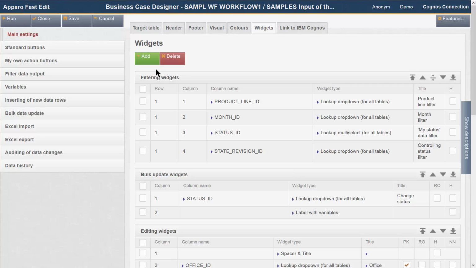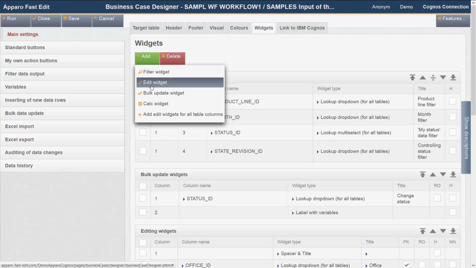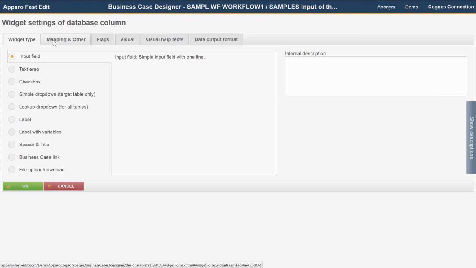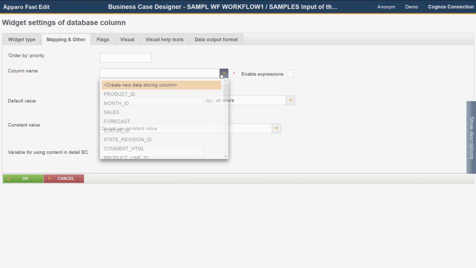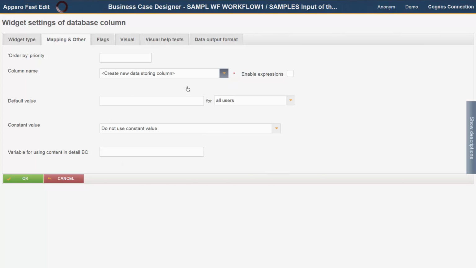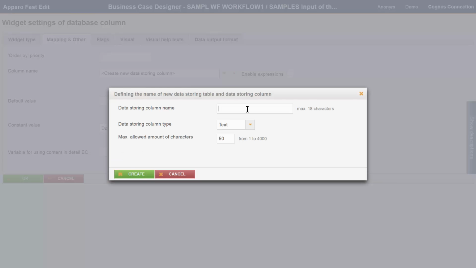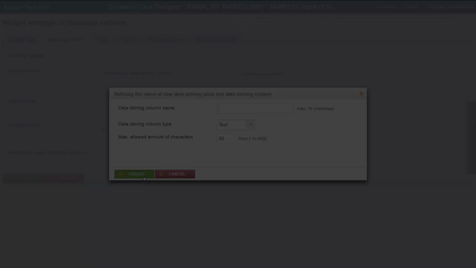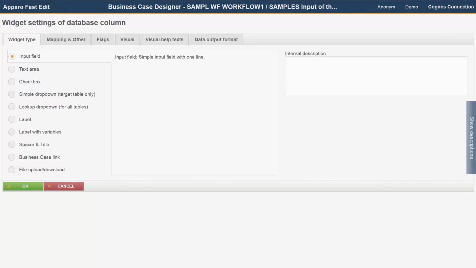feature. For this purpose, click Add, then click Edit Widget and select the widget type. In the field column name, select Create New Data Storing Column. Now you can enter a name for the column and define the data type. Then click Create. The following widget types are available: Input field, Text area, which is a multi-line input field,